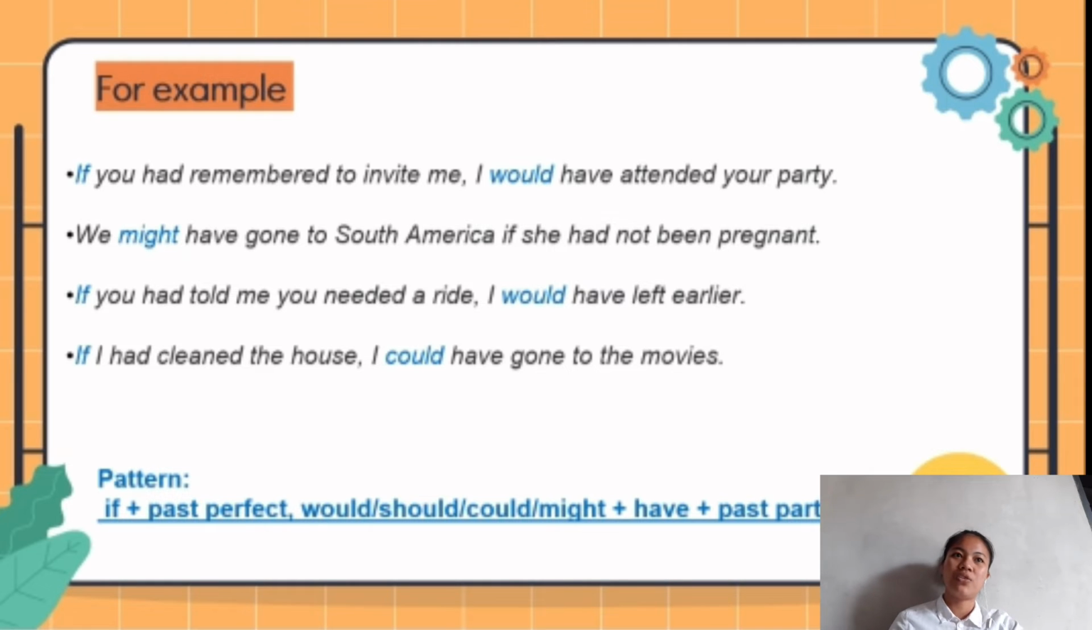If you had told me you needed a ride, I would have left earlier. If I had cleaned the house, I could have gone to the movies. And then you can see the first sentence with if and would. The second example uses might with if. The third example uses if and would. And the last sentence uses if and could. That's because the pattern is past perfect, would, should, could, might, plus have, and past participle.